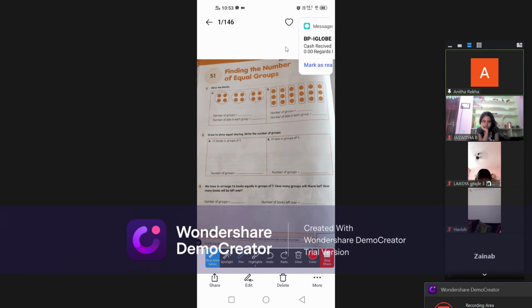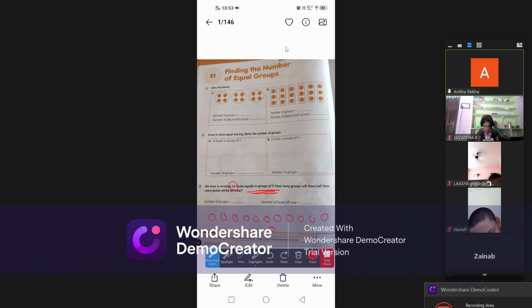Actually, the question they gave us here, equally in groups of 7, means 7 books you have to arrange in one group. That means first all of you draw 16 books. Please erase what you have done. A small mistake is done here. Please erase, don't mind, children. Please draw 16 books. All of you draw 16 books.